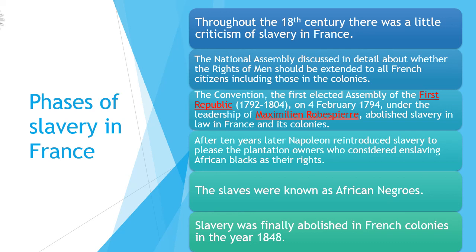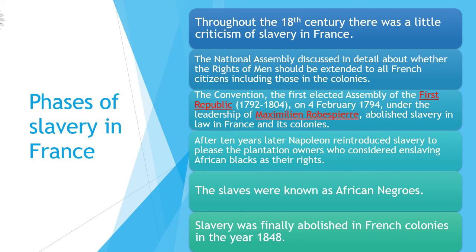Finally, slavery continued, and after a long struggle, slavery was abolished in the year 1848. This is how slavery in France was abolished.